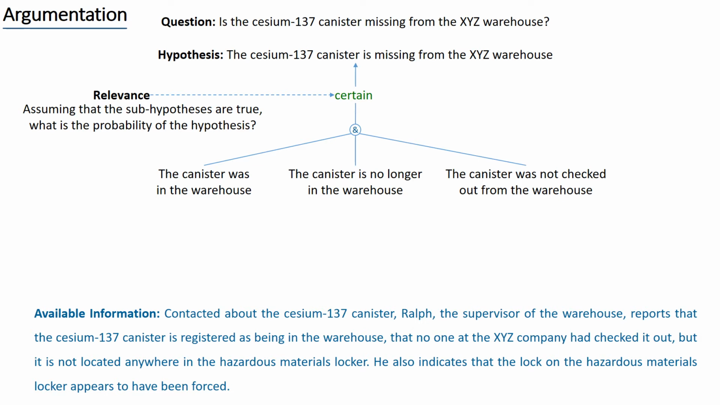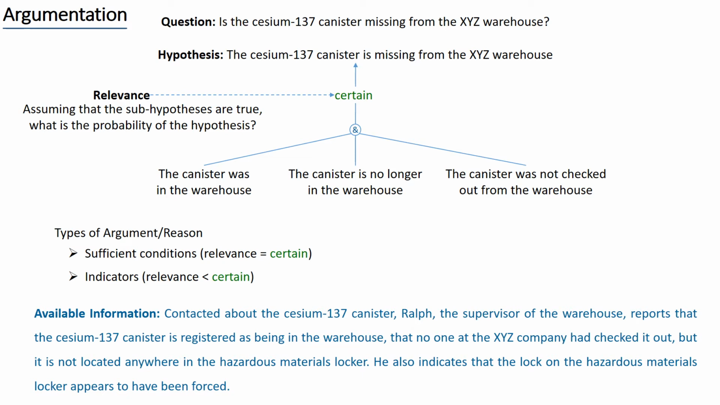In general, we could distinguish between two types of arguments: sufficient conditions, for which the relevance is certain, and indicators, for which the relevance is less than certain.